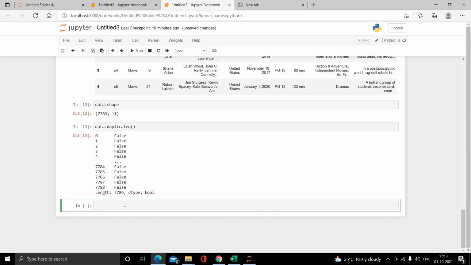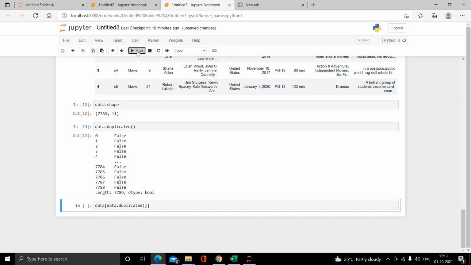So for getting the actual result, we have to make some changes in that command. The command to get the actual result is data[data.duplicated()].